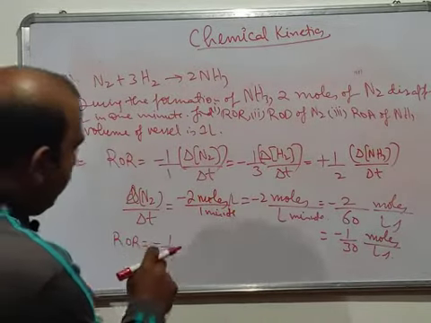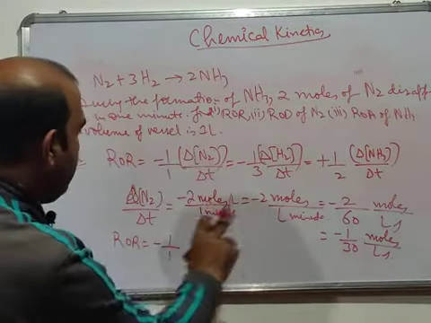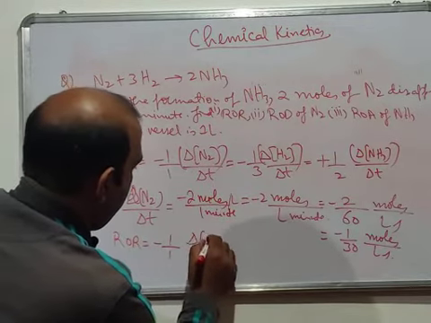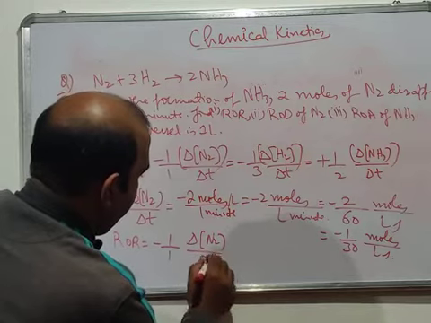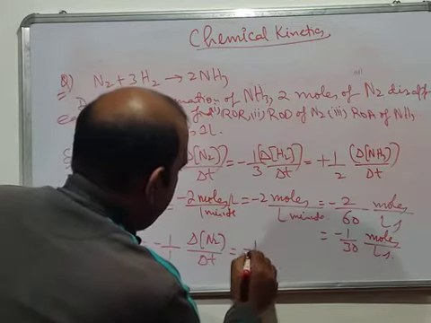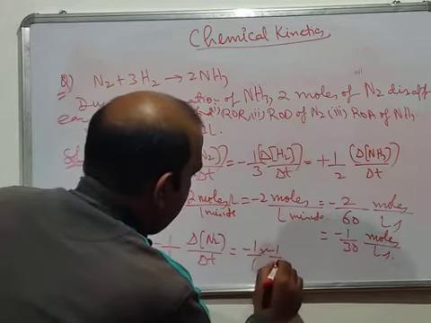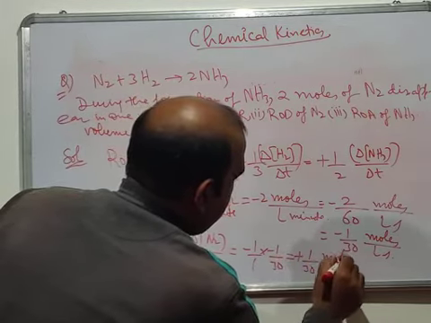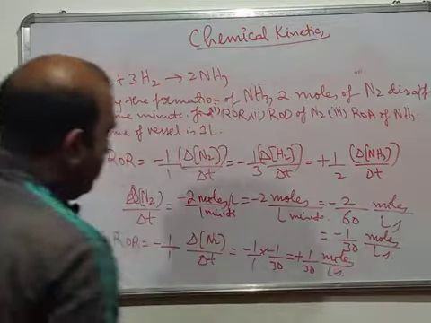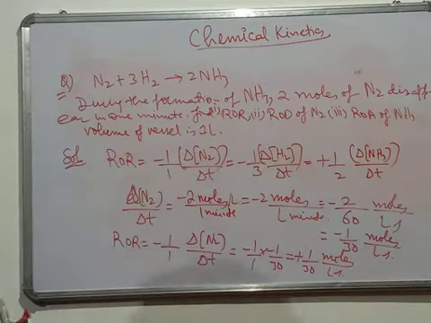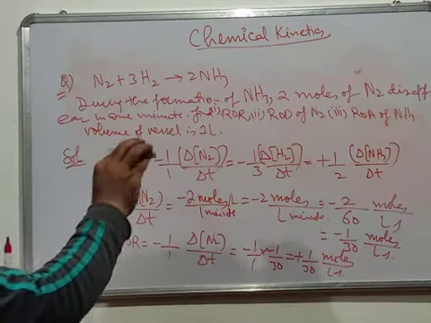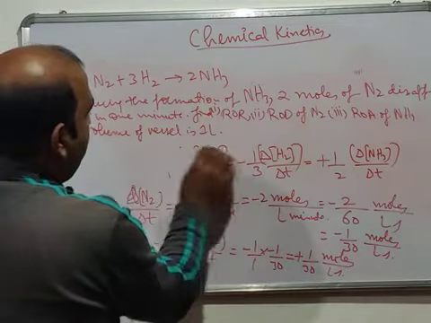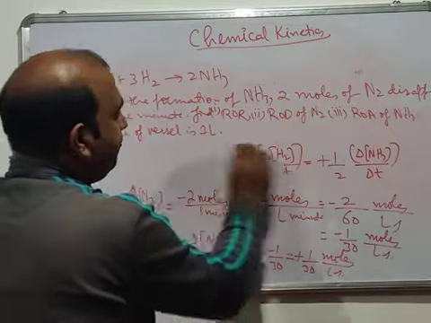Now the rate of reaction, when we take it in terms of del N2, will be minus 1 by 1 into del N2 by del T. So it will be minus 1 by 1 into minus 1 by 30, so it will be plus 1 by 30 moles per liter per second. This is your rate of reaction. Now you have got the rate of reaction. Next, we want to find the rate of disappearance of N2.